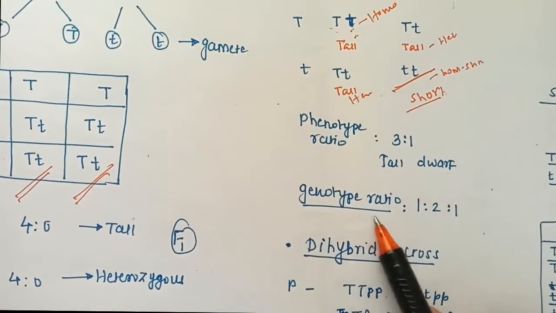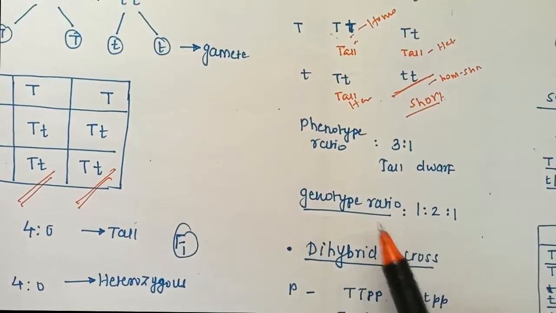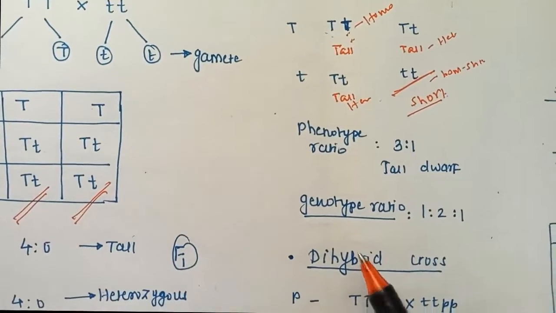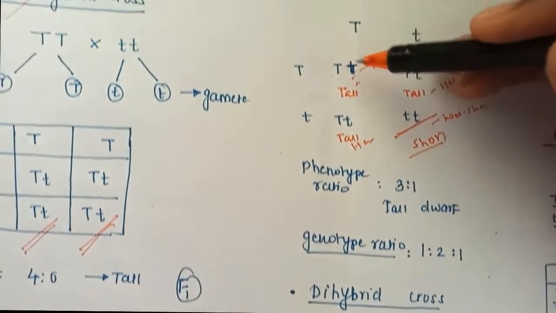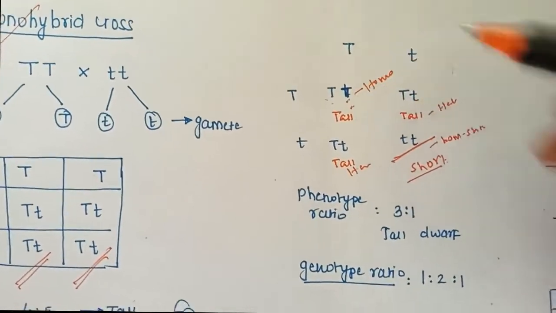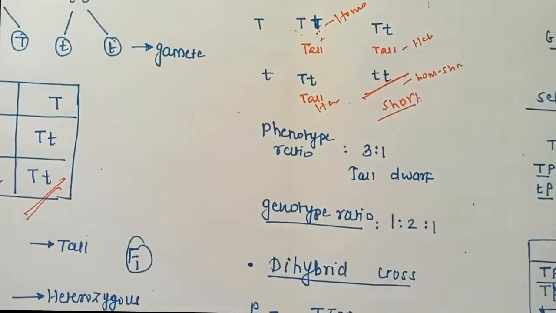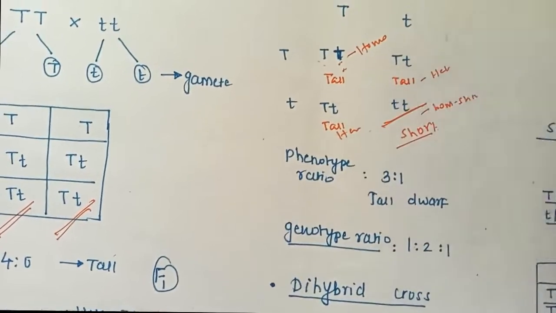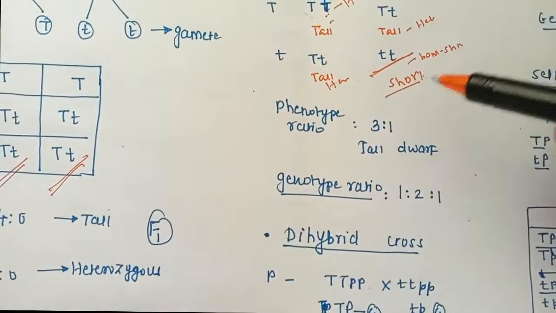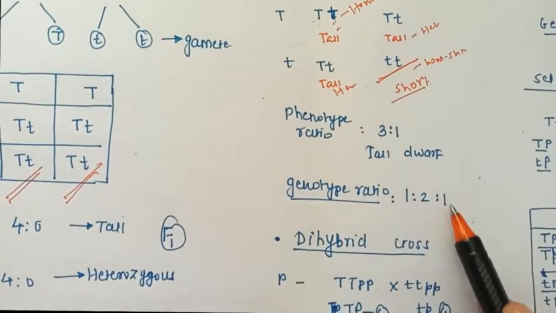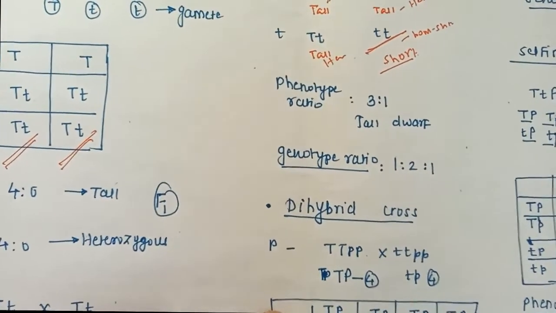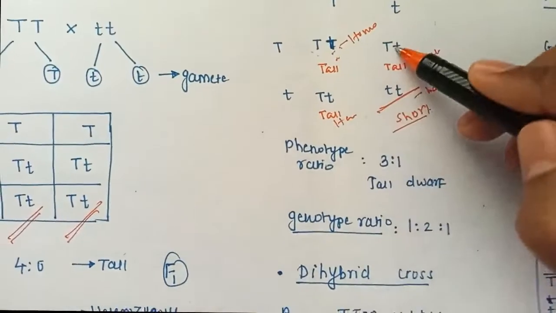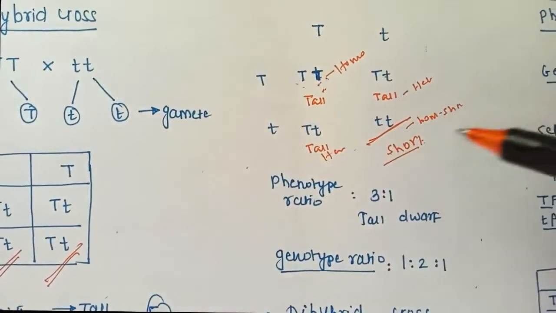In the genotype ratio we have to consider the homozygous and heterozygous. Here this is homozygous tall, so I can write 1. Next, this is heterozygous tall, so 2, and 1 is homozygous short, so it is 1. So there are 3 possibilities: homozygous tall, heterozygous tall, and homozygous short.